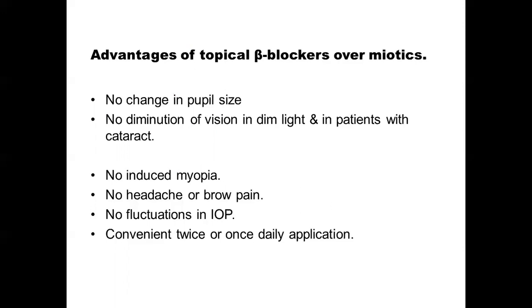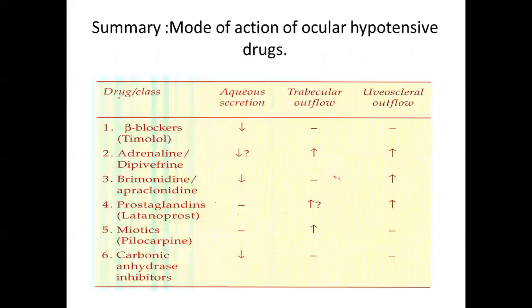Also, the topical beta blockers need to be given as a once daily or twice daily dose, but miotics have to be given at 8-hourly intervals usually, and that is more cumbersome for the patients. These are some of the advantages of the topical beta blockers over miotics. This is just a summary of all the ocular hypotensive drugs that we have studied. It's taken from the Essentials of Medical Pharmacology by K.D. Tripathi. You can refer to the same in the textbook.